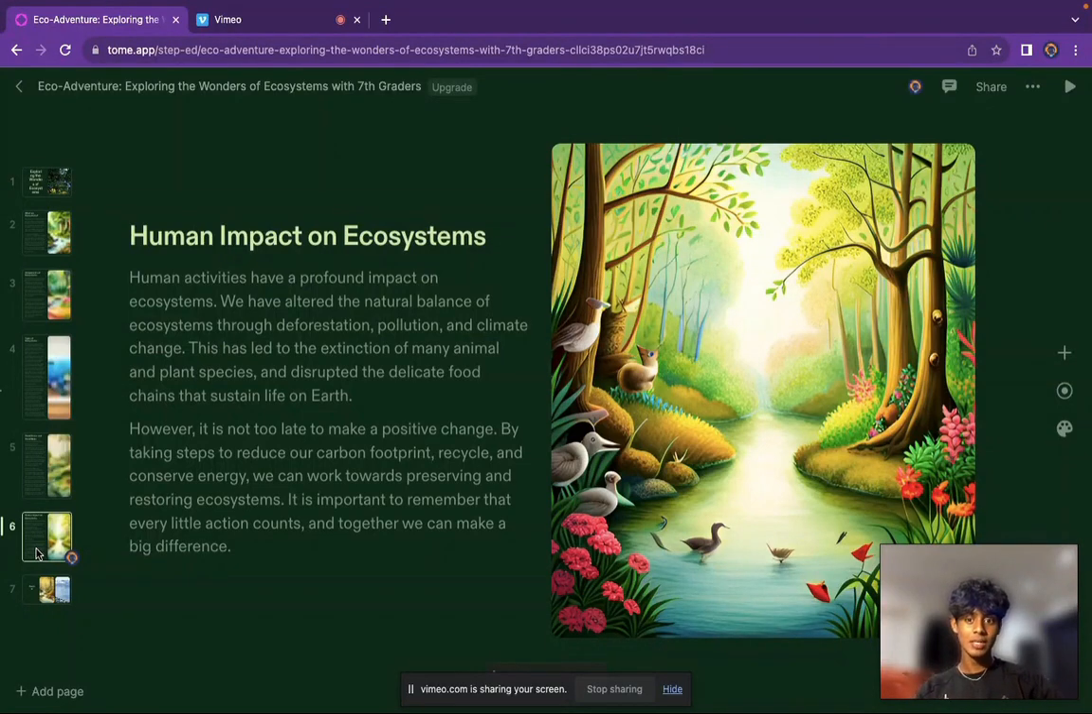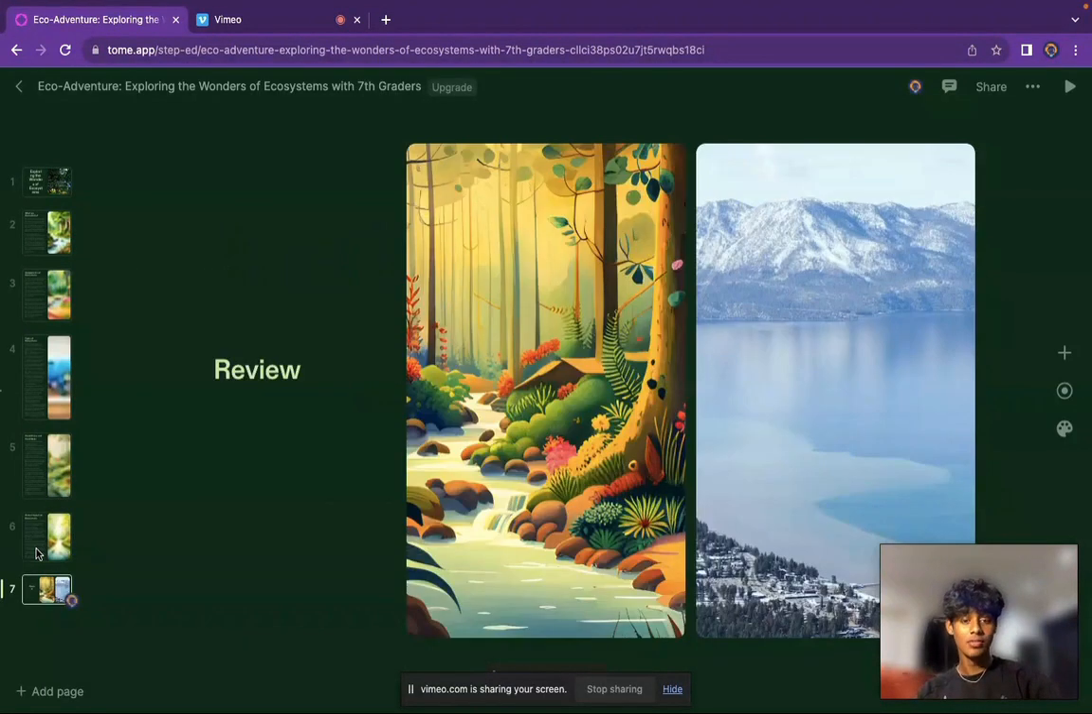By taking steps to reduce our carbon footprint, recycling, and conserving energy, we can work towards preserving and restoring our ecosystems. It is important to remember that every little action counts, and together we can make a difference.